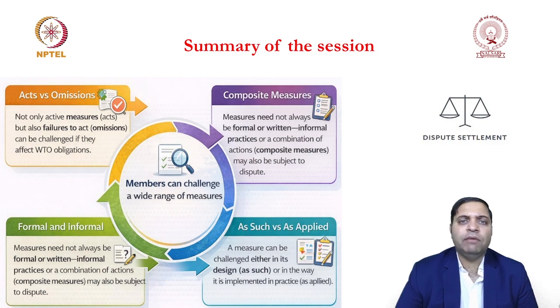These can be for challenging a formal, written measure, or an unwritten measure. After that, challenging a measure as such or as applied, which we discussed sufficiently. Then what amounts to mandatory legislation and discretionary legislation, and after that, the types of complaints: violation complaints, non-violation complaints, and situation complaints.